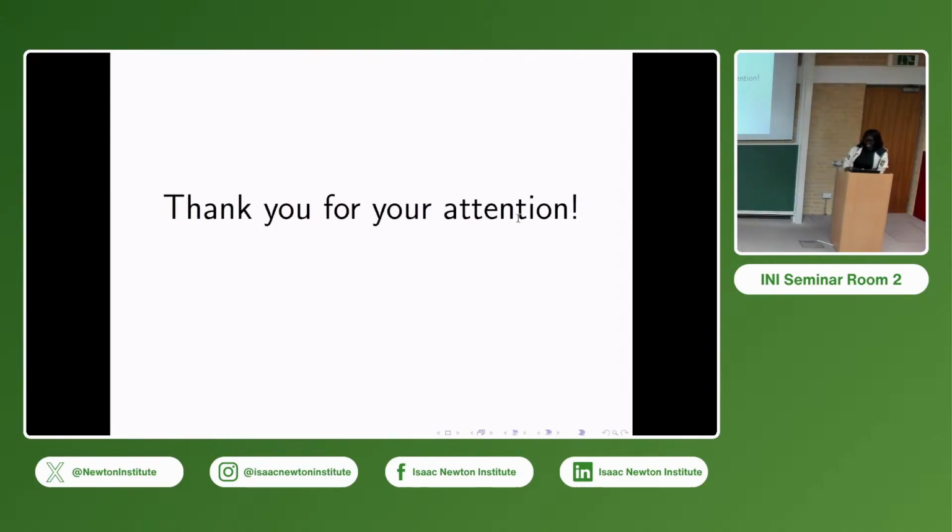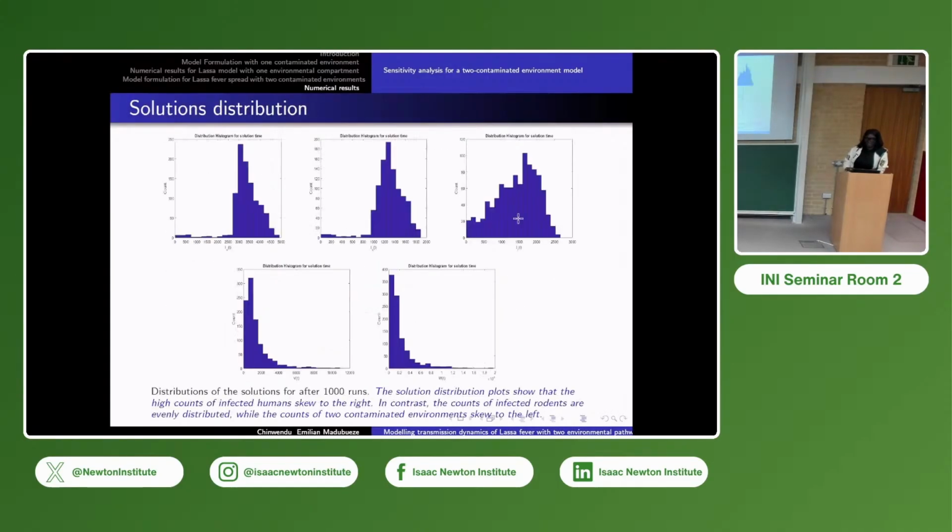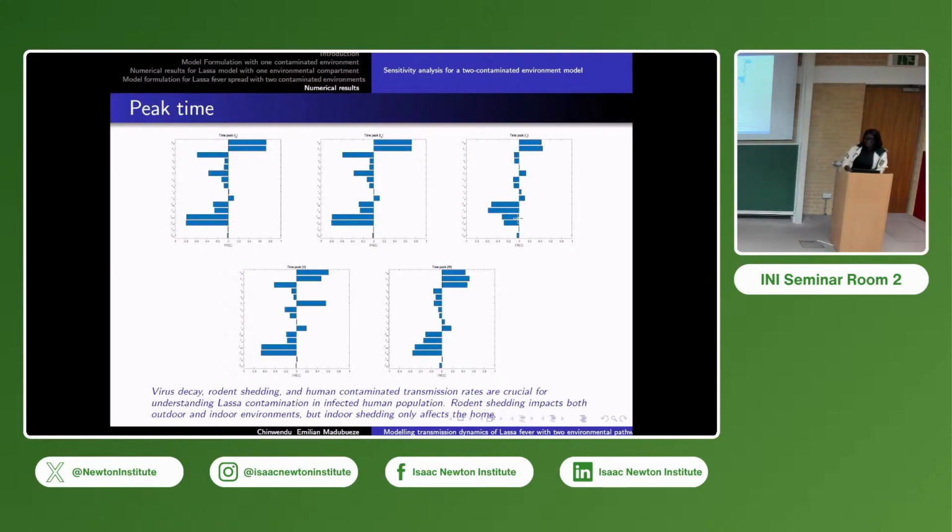Okay. You showed the distribution of the different outcomes over the different runs. I missed what was changing between the runs. Was there some randomness you were introducing? No, I was not introducing any randomness. It's just from the counting in this sensitivity analysis. I plotted the distribution of the counts coming from each of the runs.